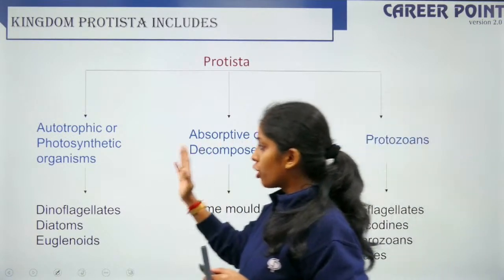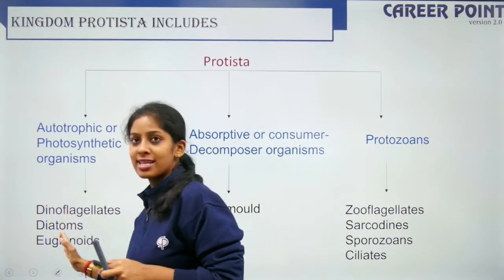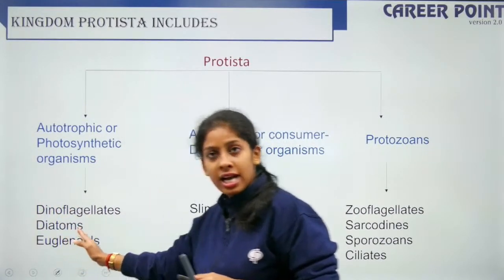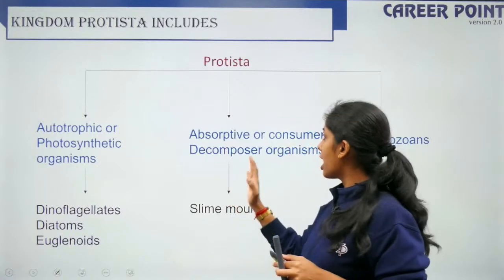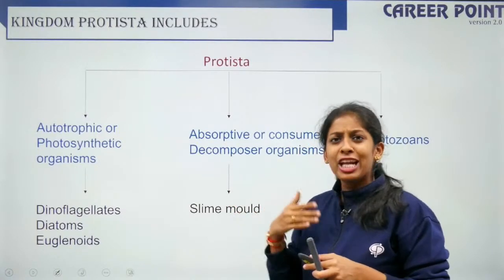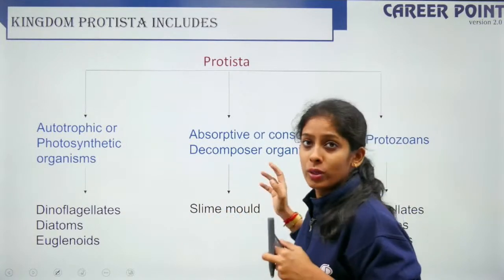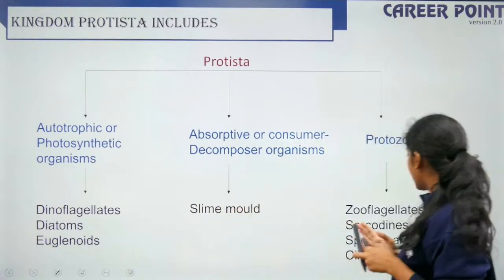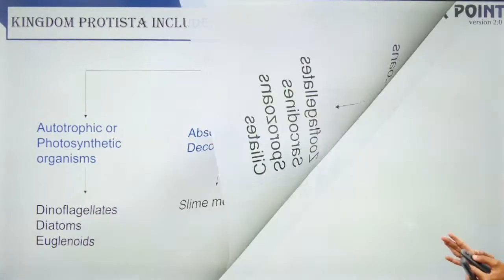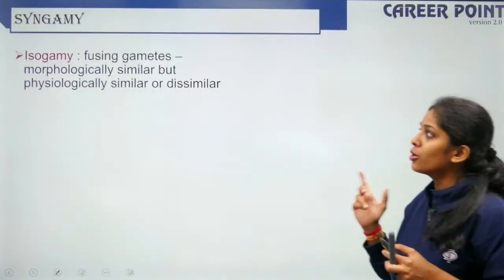If they are autotrophic, you have dinoflagellates, diatoms, euglenoids. If they are feeding on dead organic matter, they are slime molds. If they are parasites, they can be your protozoans, right? So we look into it. So how do they reproduce?